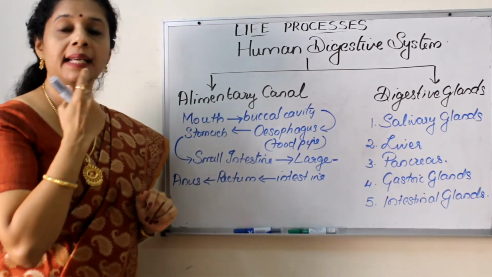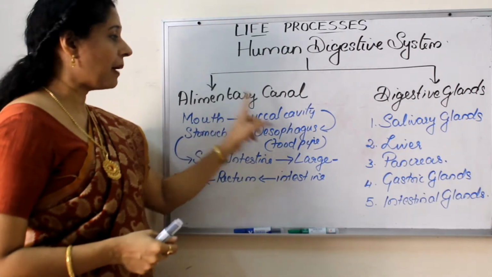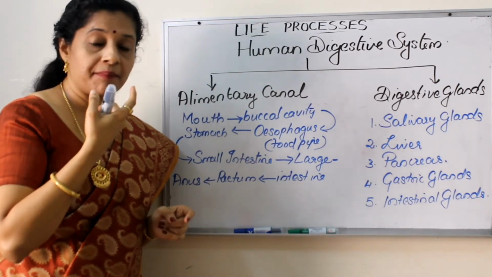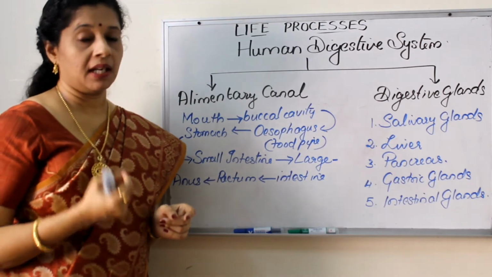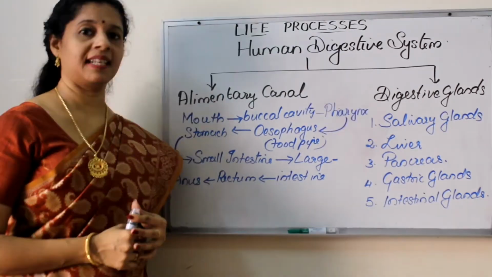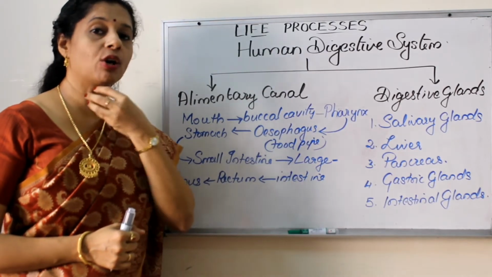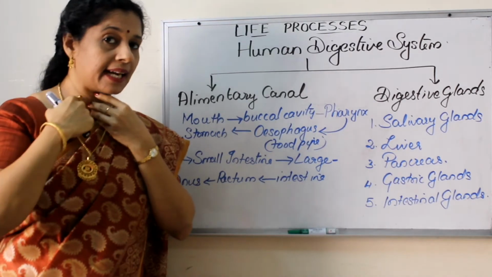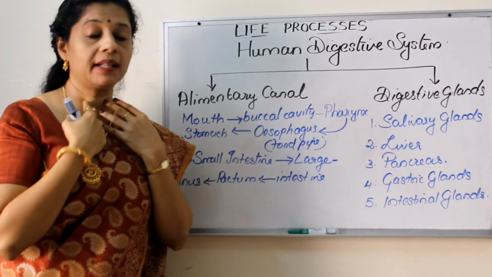Mouth. This opening is called the mouth, guarded by lips. The mouth leads into the buccal cavity. When you open your mouth, you are seeing a cavity that is called the buccal cavity or oral cavity. It has teeth and tongue inside. Both have their own functions. The buccal cavity leads into the pharynx, which is our throat region. It's actually a common opening for our mouth or oral cavity, our nasal cavity, and the eustachian tube from the ear also opens here. Okay, it's a common opening, the pharynx.